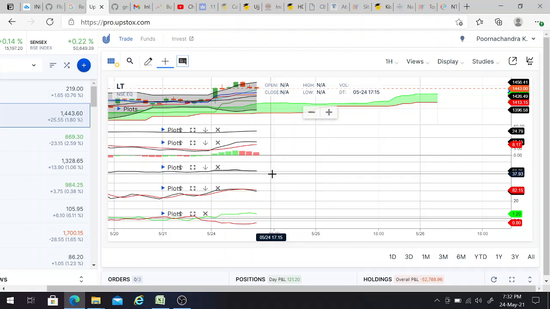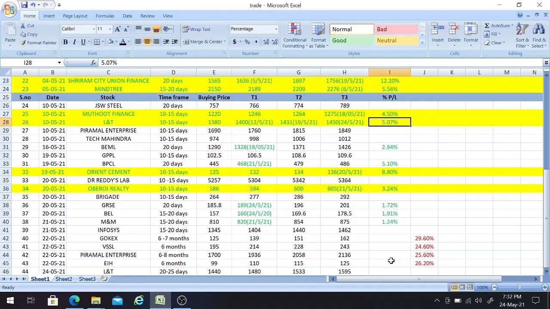So those who do not have knowledge regarding these indicators, they don't need to mind, friends. They can just follow the trading calls I have given here.